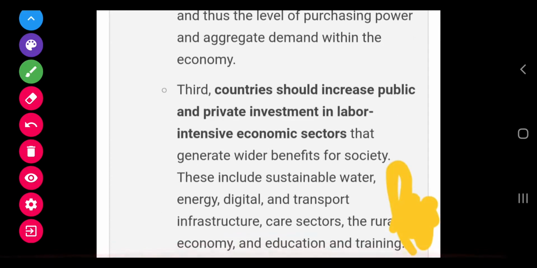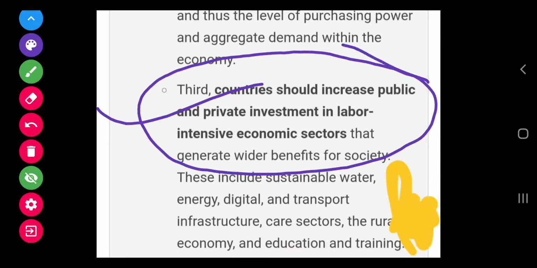Okay. So the third recommendation is the countries should increase public and private investment in labor intensive economic sector that generate wider benefit for the society. So the third recommendation related to inclusive growth given by World Economic Forum is that the countries should invest in public and private investment in labor intensive economic sector. Why in labor intensive economic sector? So that a large portion of benefit is given to a larger proportion of the society.